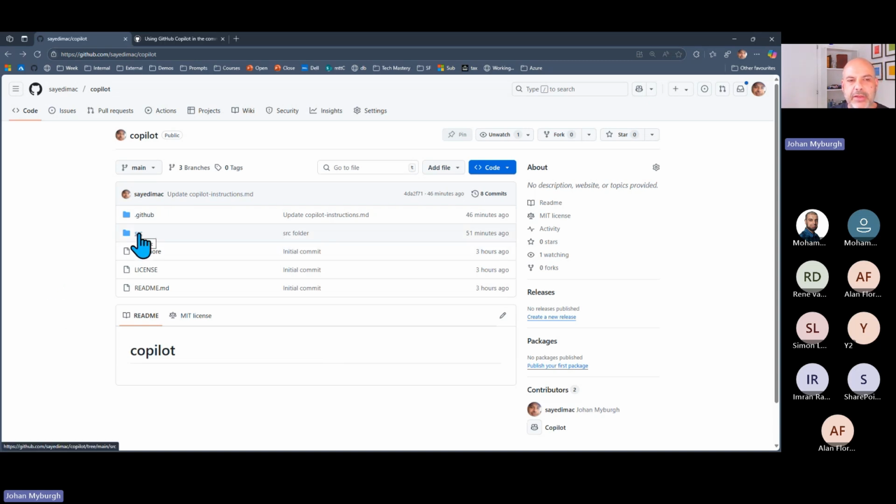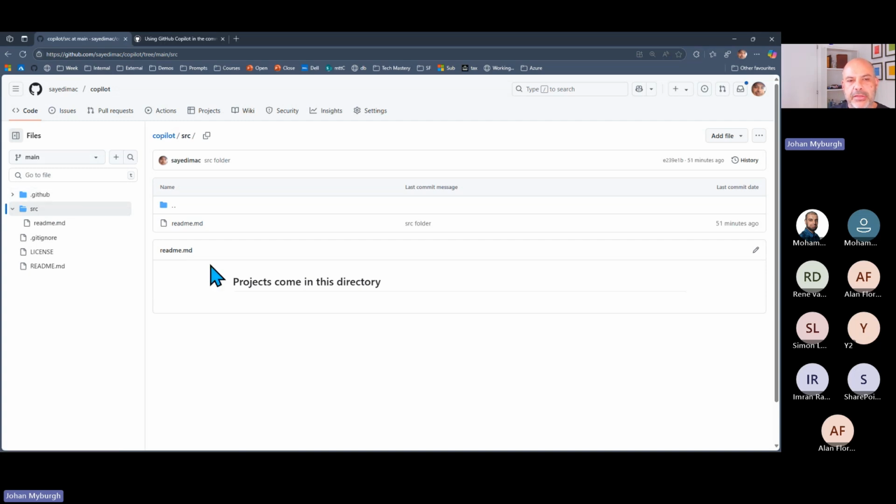You will notice that I've got a source folder there, and the source folder is really just a README file, and I'm going to have some projects in there. The reason I want to show this to you is because right now, of course, all of this is empty, all right? And that's kind of the point.